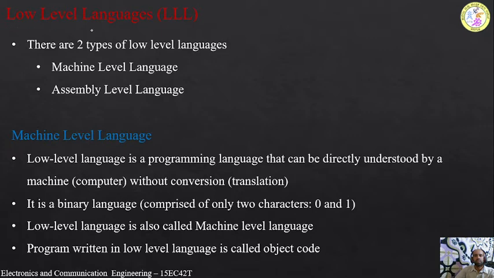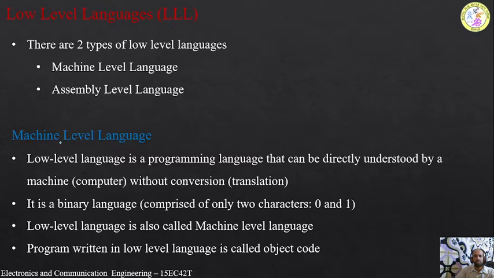So first of all, we shall take what we mean by low-level programming languages. There are 2 types of low-level programming languages. One is called machine-level language. Another one is called assembly-level language. So both are types of low-level languages.